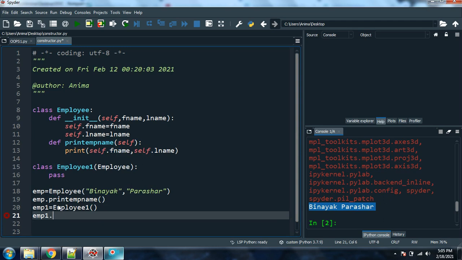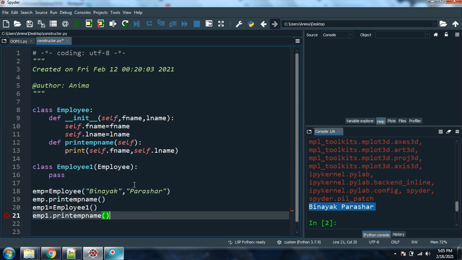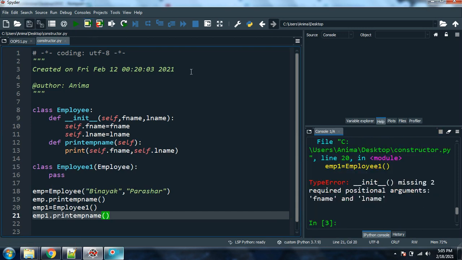Okay, so this is how we create a child class. Now here we get print employee. Let me take the print employee, and if I run the code, it will give you Binayak Parashar two times. Sorry, I haven't given two requirements.